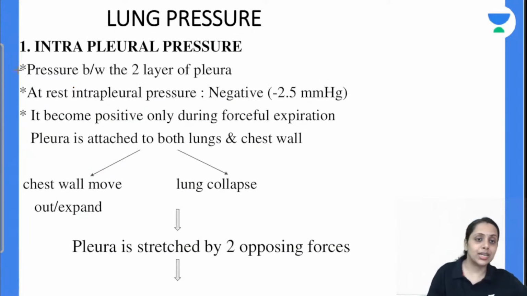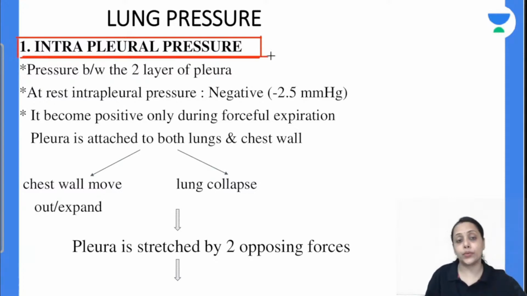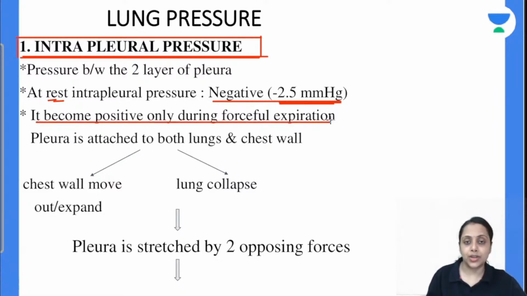First coming to this intrapleural pressure. As the name suggests, it is between the two layers of the pleura. So at resting condition, the intrapleural pressure is negative and it is minus 2.5 mm of Hg. So do remember this one. So what happened? It becomes positive only and only during forceful expiration. Rest normal respiration की बात करेंगे, it is always and always negative.